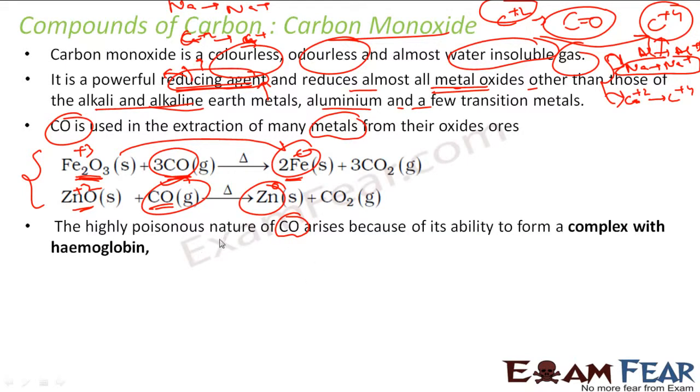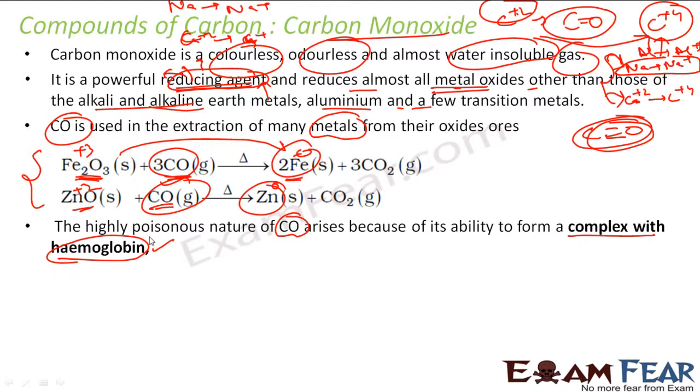And please note, carbon monoxide is highly poisonous. Carbon monoxide as such is a very simple compound actually. It can't do much, but it is highly poisonous. Why? Because it has the ability to form a complex compound with hemoglobin. Correct? If you see the carbon monoxide structure as such, it's very simple, only carbon and oxygen, that's all. But it is very poisonous, because when it combines with hemoglobin, it forms a very complex compound.